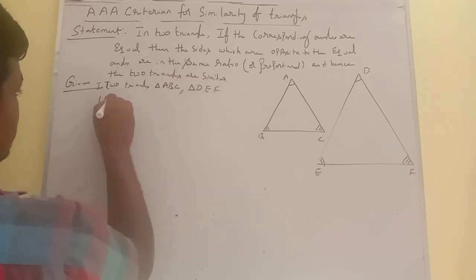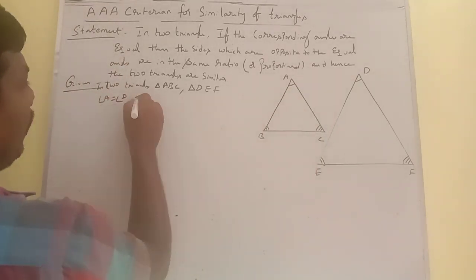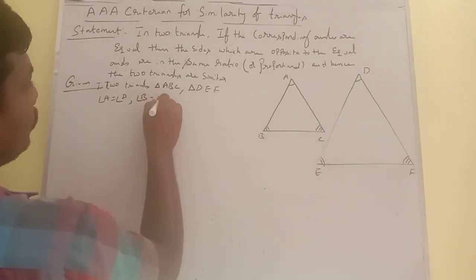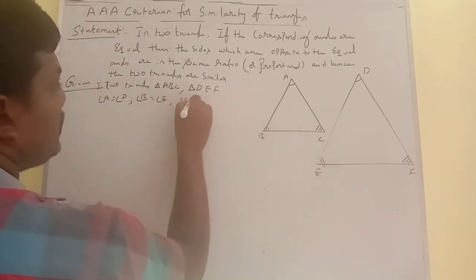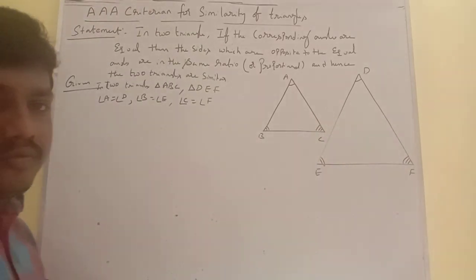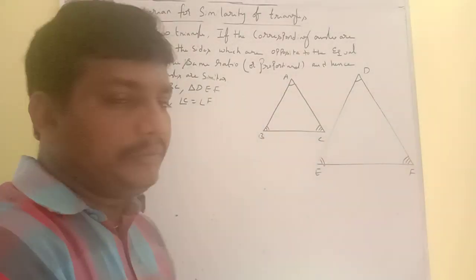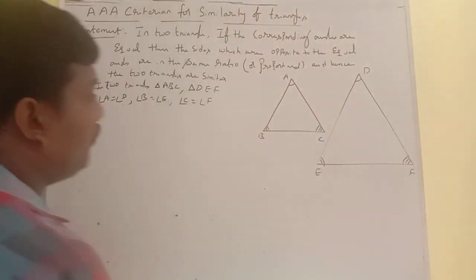Angle A is equal to angle D, which are corresponding angles; angle B is equal to angle E; and angle C is equal to angle F. That is called corresponding, the same place. That means the angles existing in the same place of the two triangles are equal.